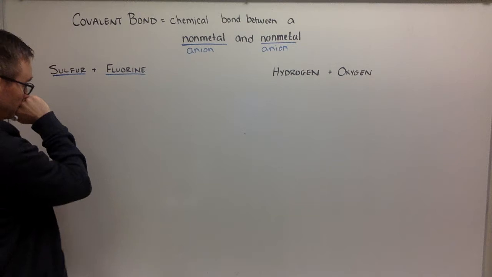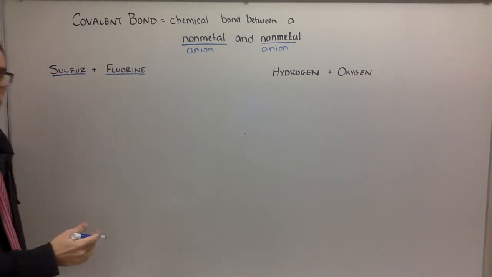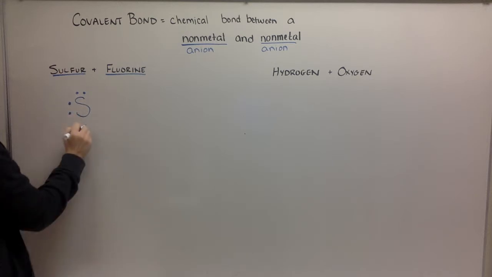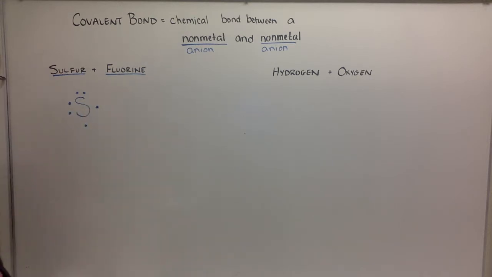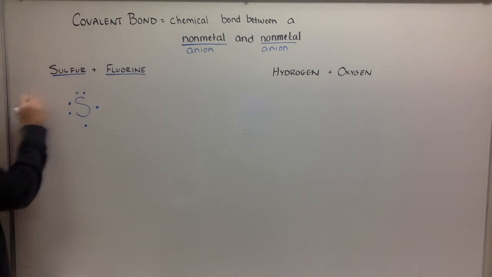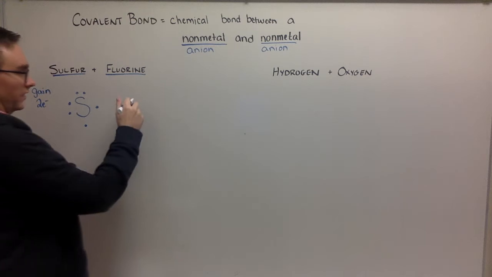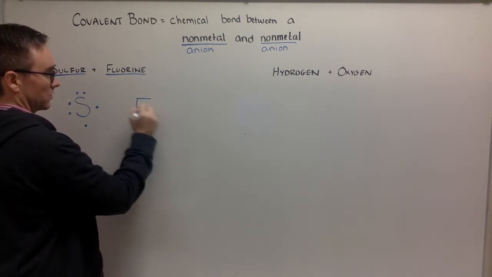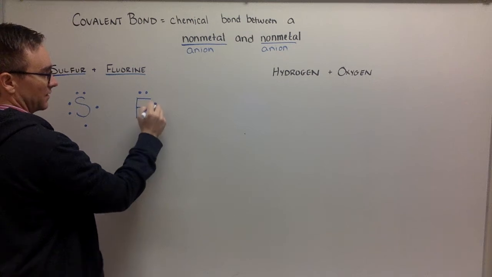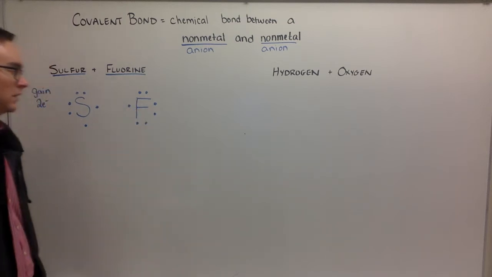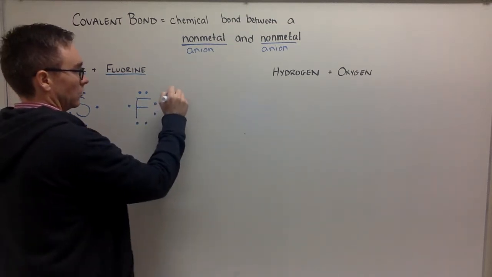Sorry, I'm losing my voice a little bit here. All right, so let's start with our Lewis dot structures. We know that sulfur has 6 valence electrons, and so it is looking to gain 2 electrons. Fluorine is in group 7A and thus has 7 valence electrons, which means it wants to gain 1.